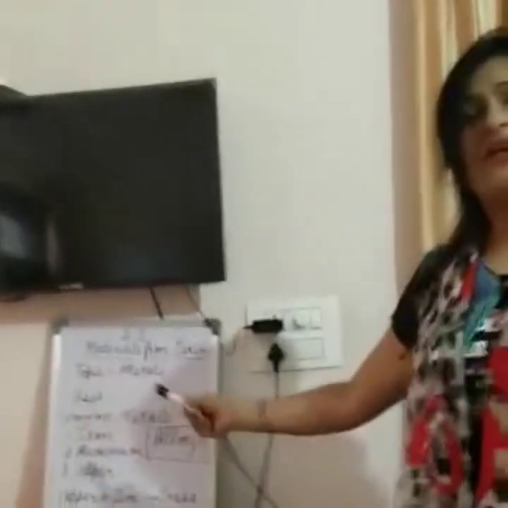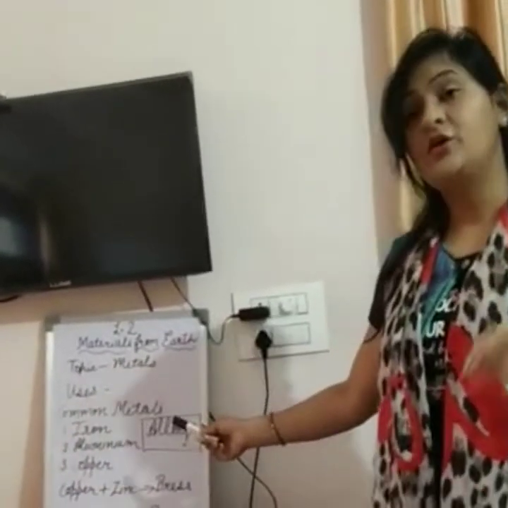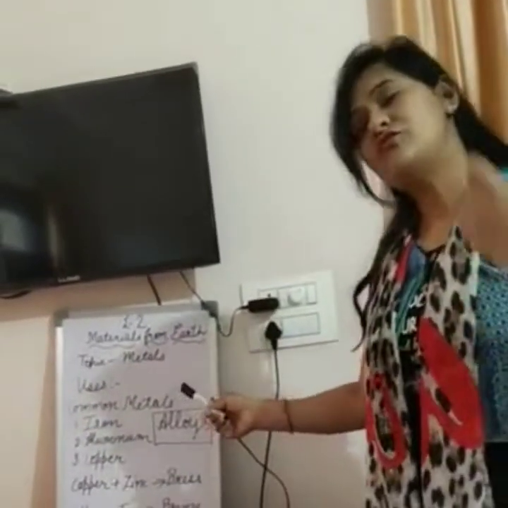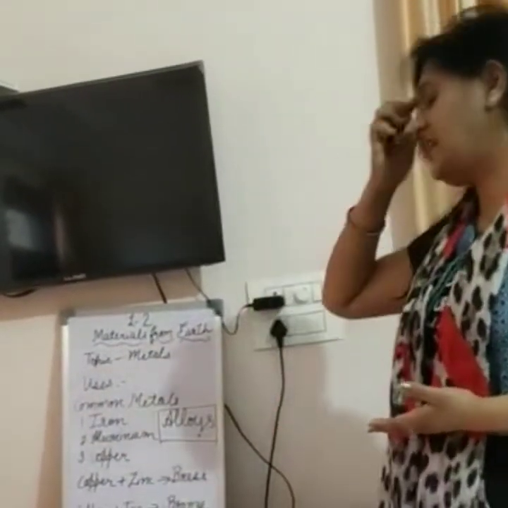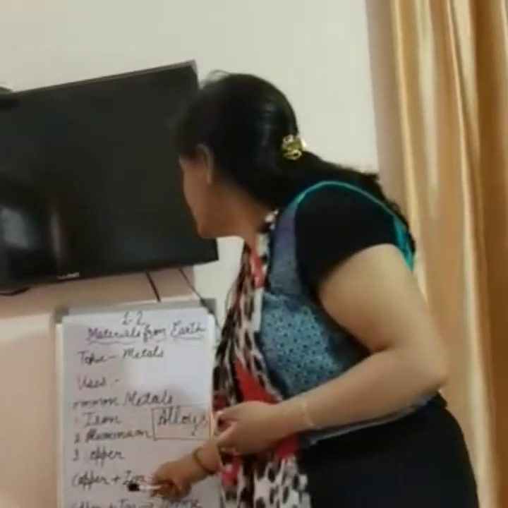So that's why jewelers mix the gold with some brass or bronze, so that it gives life to that jewelry item. To make the jewelry item stronger and more durable, jewelers mix other metals into it. That mixing, when these two metals are combined, is called alloys. Alloys means when two or more metals are combined to make another metal which is of better quality, that is called an alloy. See, take the example of copper and zinc.